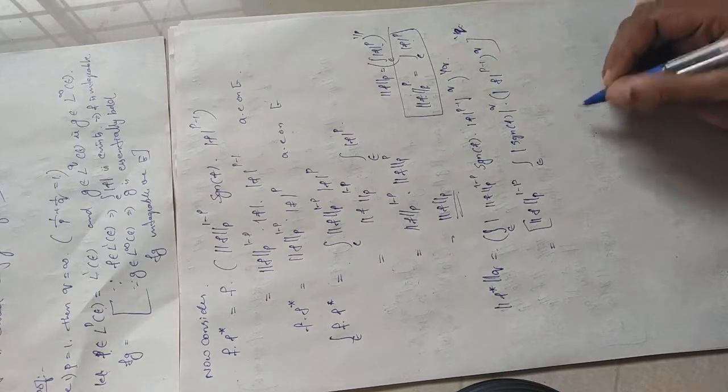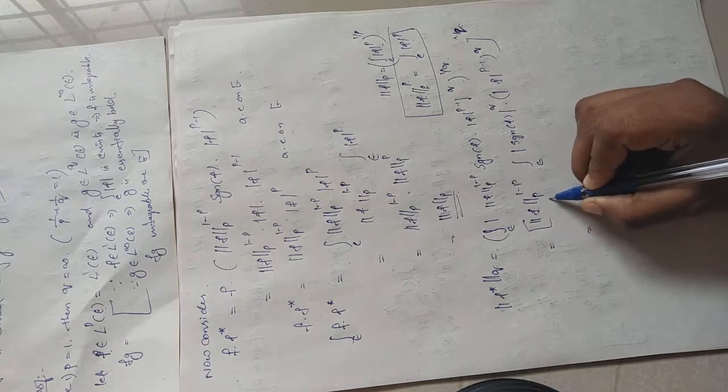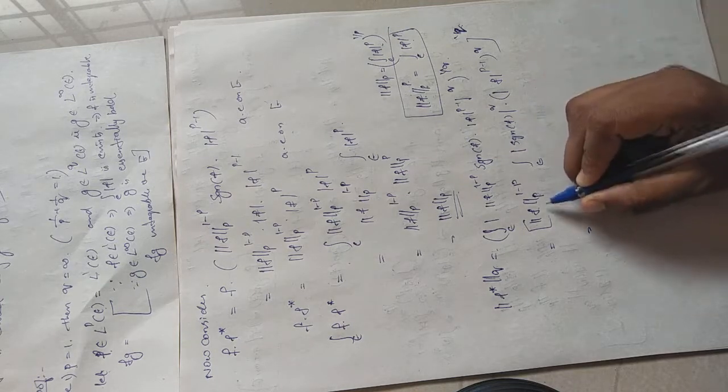Okay, so what is p norm of f? We assumed that p norm of f is equal to 1, so this will be 1. What is modulus of signum of function? Signum of function takes the values 1 and minus 1 only, so their modulus will be 1. So this will be 1 and this will be 1.